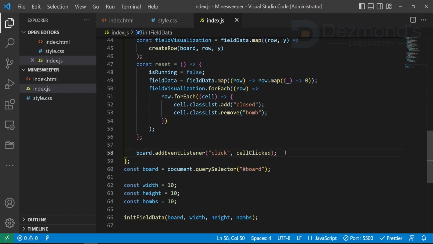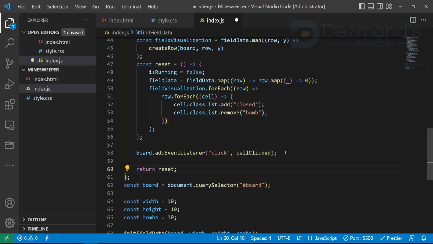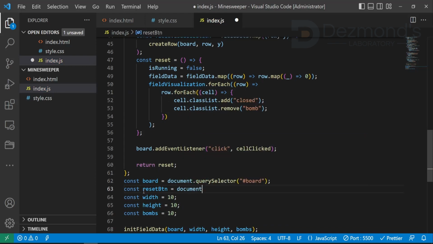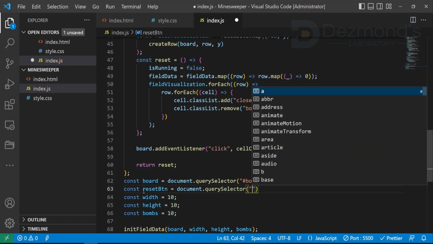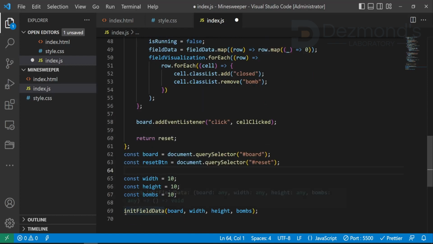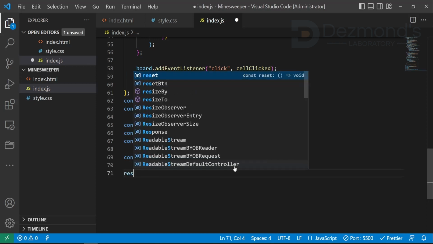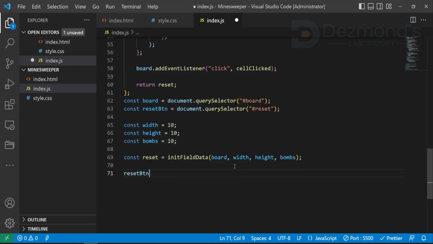But we don't have reset button inside our wrapper function. We want to use reset function outside wrapper. So let's return it. Okay, now let's define a variable for our reset button, like we did for the boards div. Our function returns the reset function, so let's store it. And now we can connect it to event listener to call it when we click on the button.